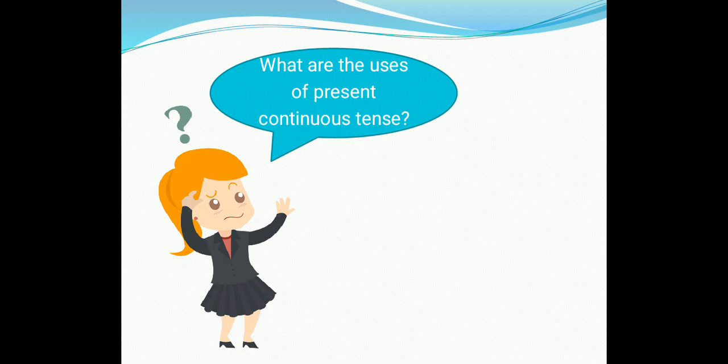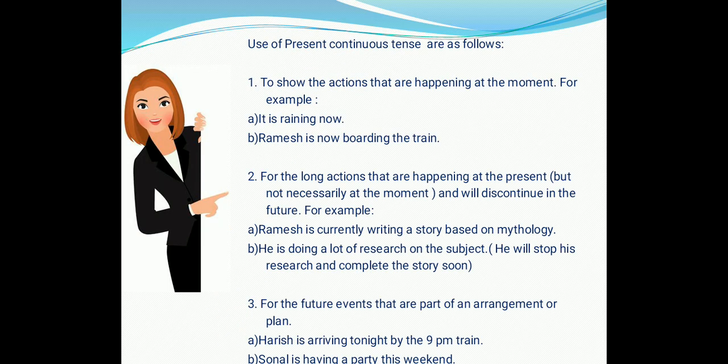Now we are in the last topic of our class. Uses of present continuous tense. So what are the uses of present continuous tense? So we have 3 uses of present continuous tense. They are, to show the actions that are happening at the moment.